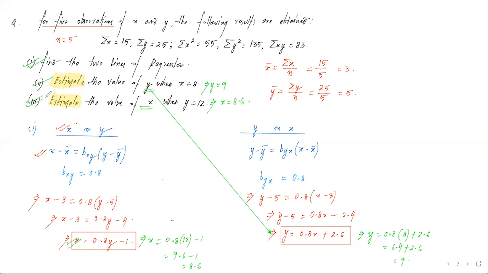So this is an important category of problem where they have given us all the data. We need to find the values. We need to find the equations of the regression lines, and how did we approach that? That method should be clear. And how do we estimate the value of a particular variable when another variable is given? कौन सा line हमें लेना है? That selection is very, very important.